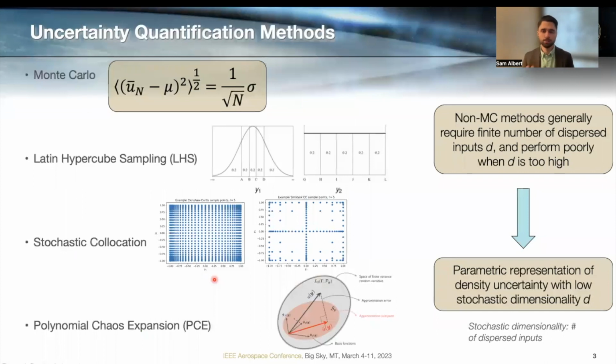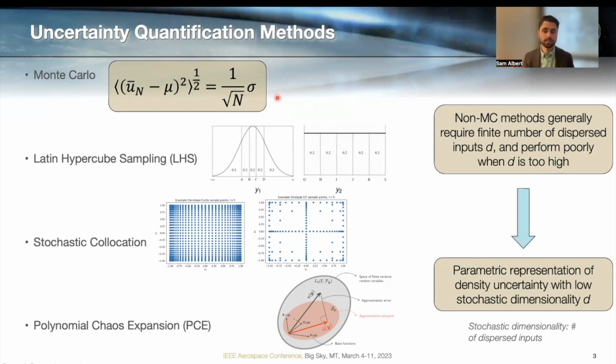So when it comes to uncertainty quantification, by far the most popular method is Monte Carlo. This is a method of random sampling that I'm thinking all of you are familiar with, and it's popular for a reason. It's very easy to set up, and it performs well even when the number of dispersed inputs is very high. As you can see from this equation for the expected mean square norm error, it converges at a rate of 1 over the square root of n, where n is the number of random samples. So that's a fairly slow convergence rate.